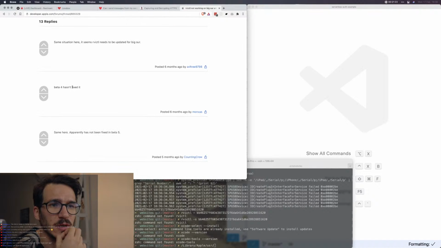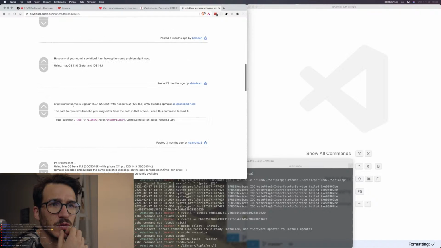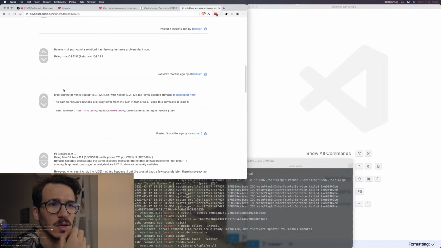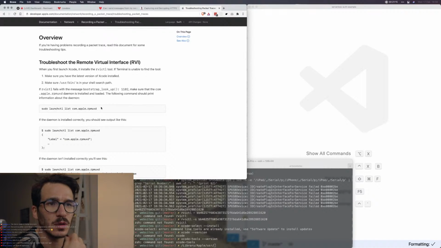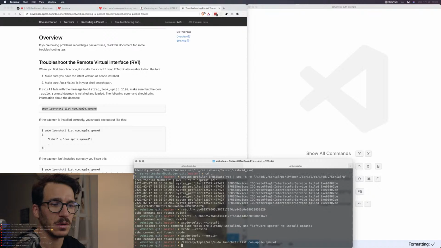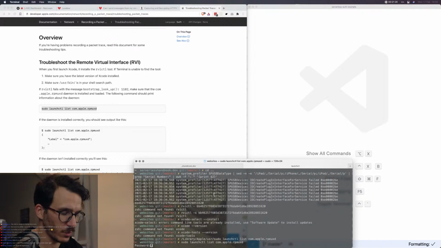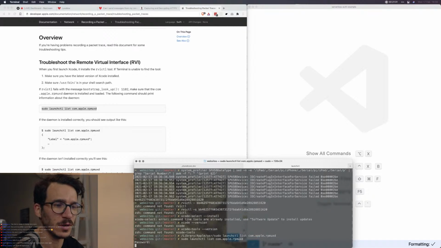But it hasn't fixed it. Same here, apparently not fixed. Aha. Works for me in Big Sur after I loaded as described here. So I need to, let's try this. I'm just running random commands from the internet. That's always a good idea.